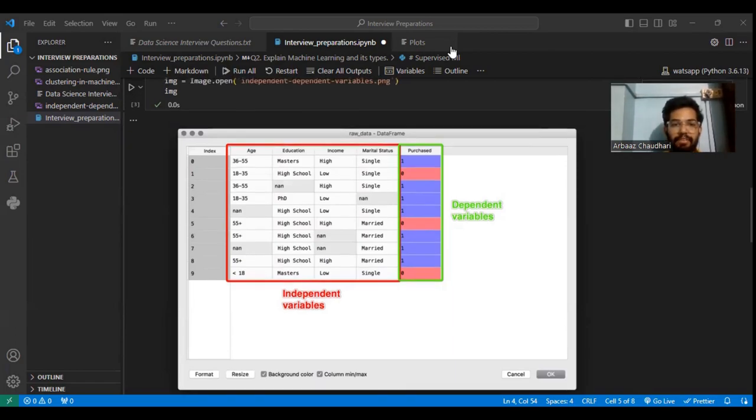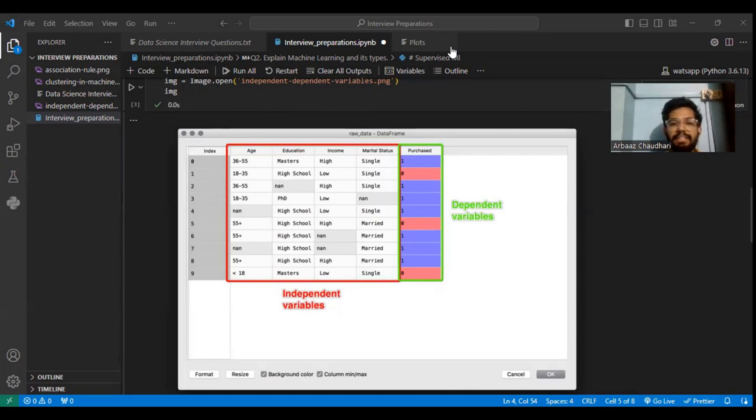So here four independent variables are given: age, education, income, and marital status. By having all these x1, x2, x3, x4 features, we have to predict whether the person will purchase the items or foodstuffs or not. One represents that the person will purchase, and zero represents that they will not.